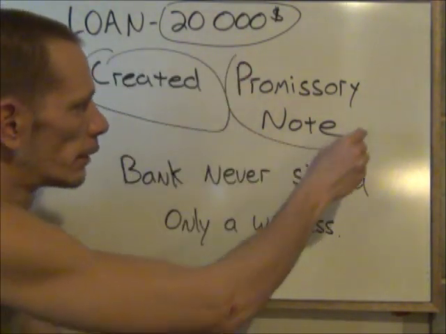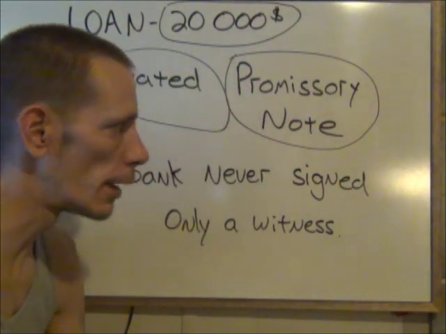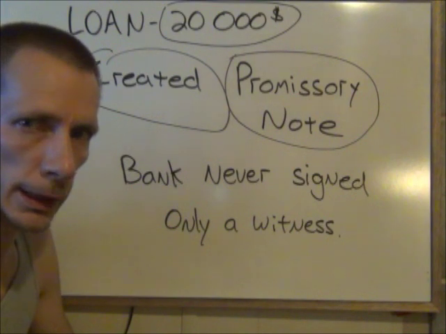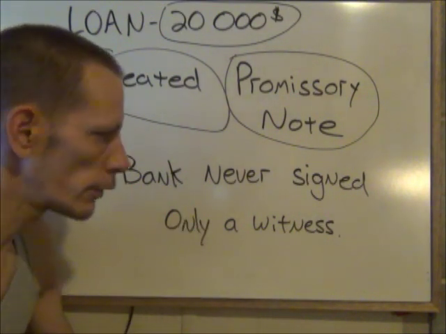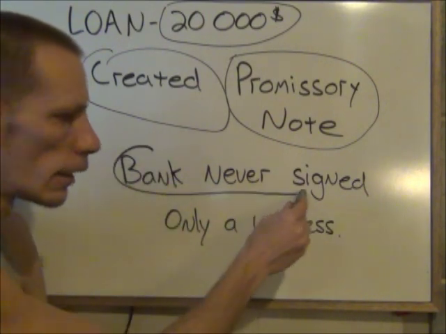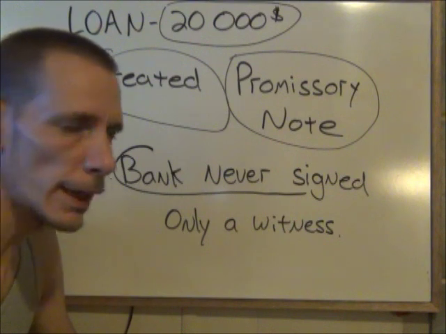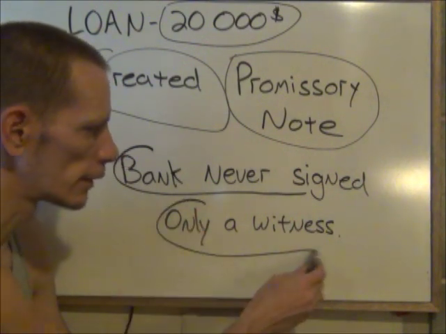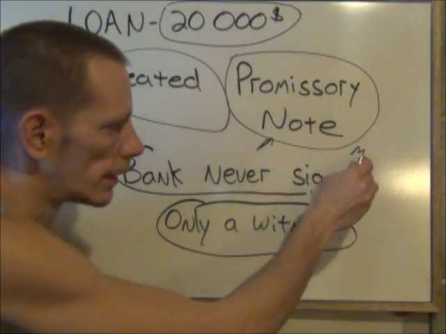A promissory note. And under the Bills of Exchange and under the Acts of Canada, a promissory note is indeed money. It's money. So that's why when you look at the paperwork that I showed you, the bank never signed on this promissory note in an official form as a representative of the bank. They only signed as a witness that I was creating a promissory note or I was creating money.